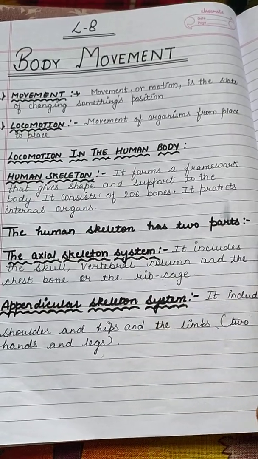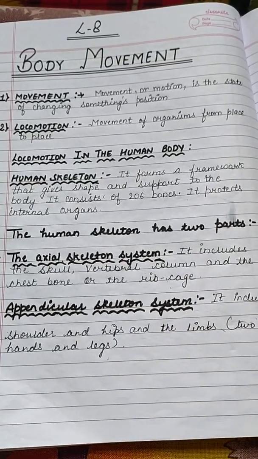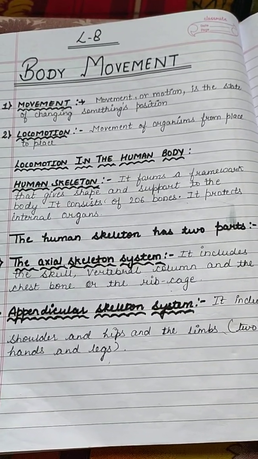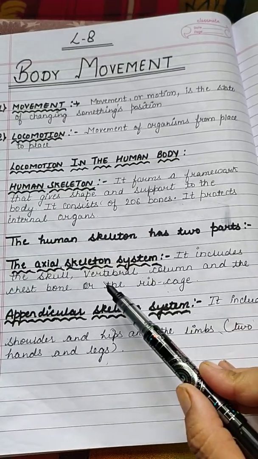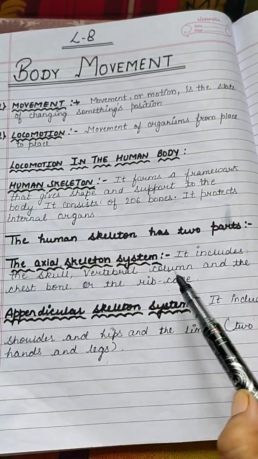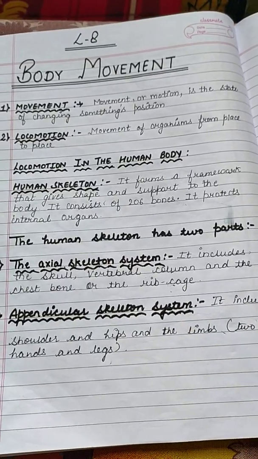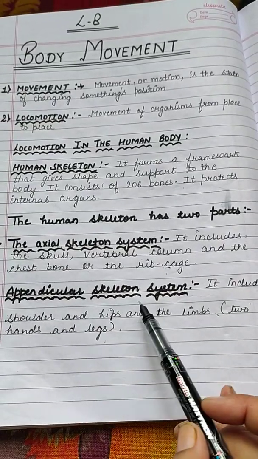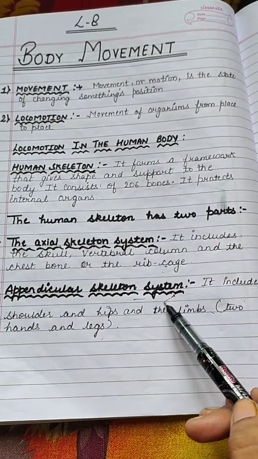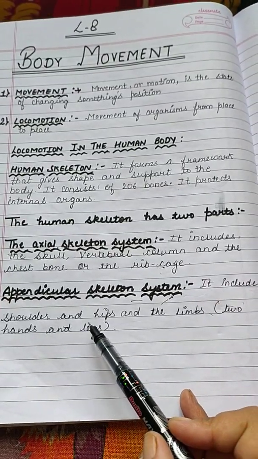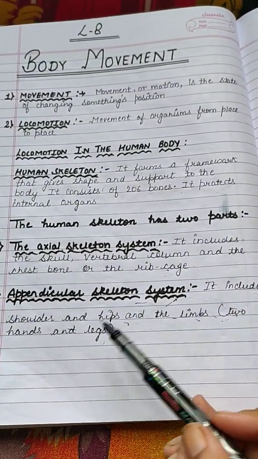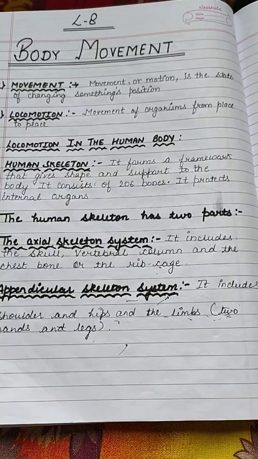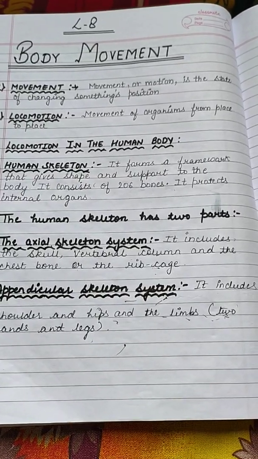Now the human skeleton has two parts. The first part is the axial skeletal system. This part includes the skull, vertebral column, and the chest bone or the rib cage. Chest bone and rib cage are the same. The next part is the appendicular skeletal system. It includes shoulders and hips and the limbs, two hands and two legs. Limbs are legs and hands. So these are the two parts of the human skeleton.